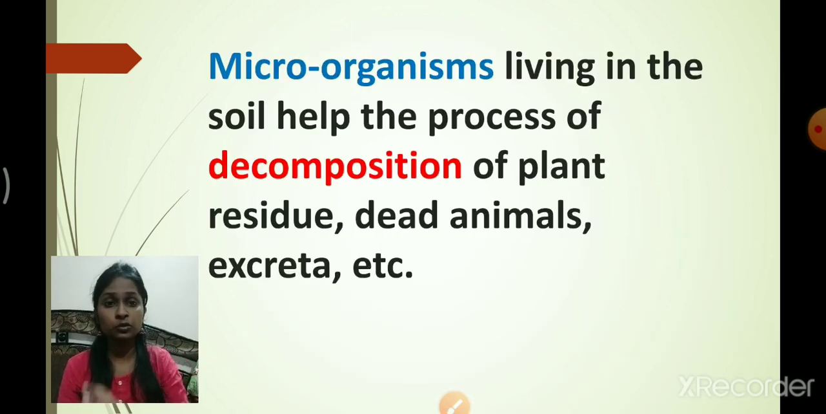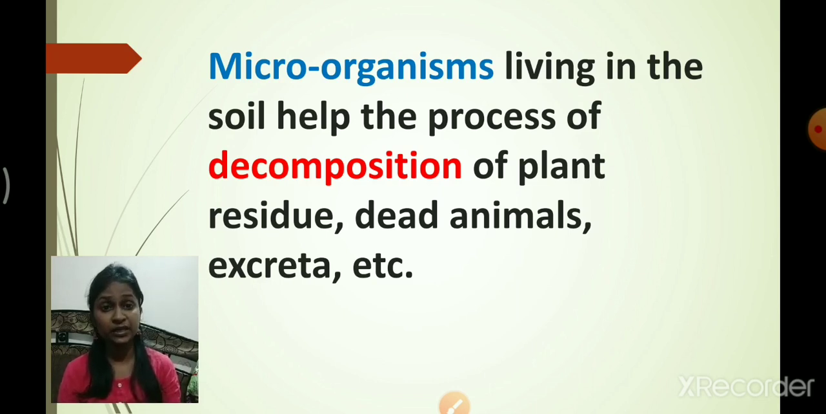Okay, so now you know that after the death of an animal or after the death of a plant, be it animal or be it plant, the dead body of that animal or plant will get decomposed inside the soil. You know that in the soil there are many types of microorganisms present. These microorganisms present in the soil carry out the process of decomposition. What is the name of the process? Decomposition. Decomposition of what, students? The decomposition of plant residue, dead animals and the excreta, etc.